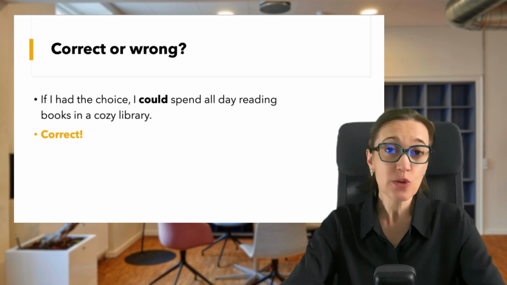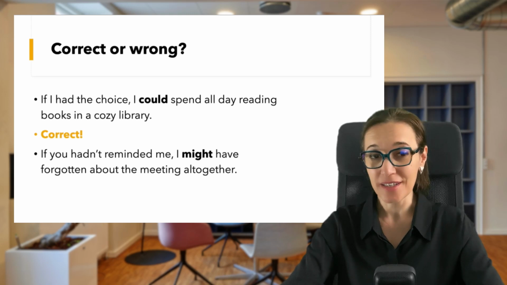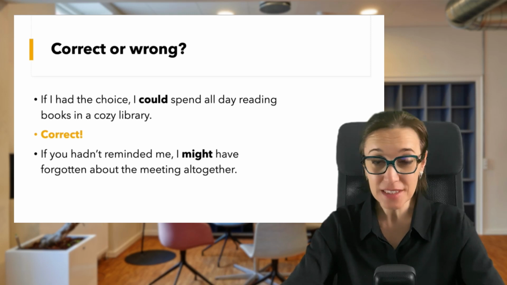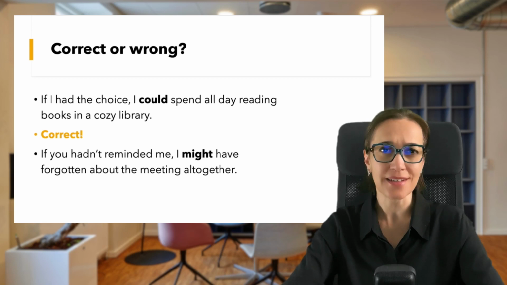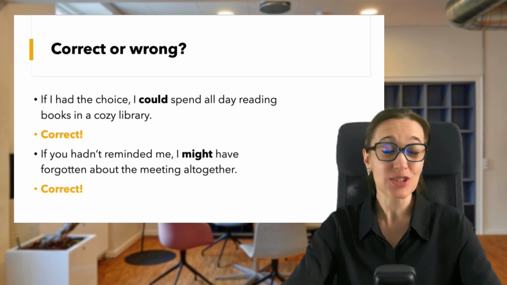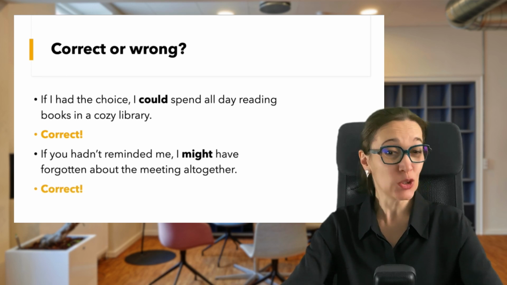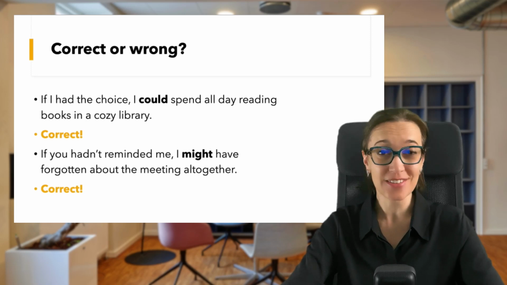What about the use of might to talk about an unreal past situation? Like, if you hadn't reminded me, I might have forgotten about the meeting altogether. Is this one correct? Yes, it is. So, besides would, we can use could and might to talk about hypothetical situations.